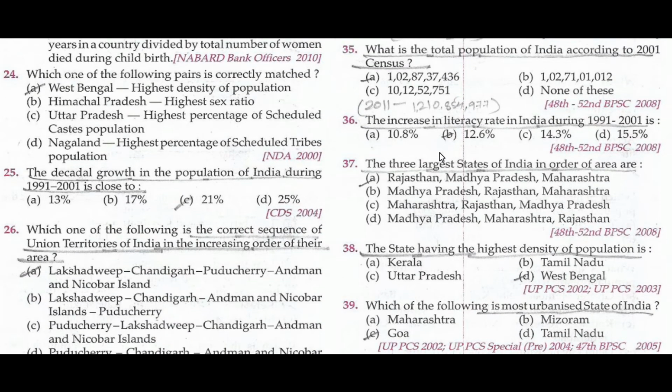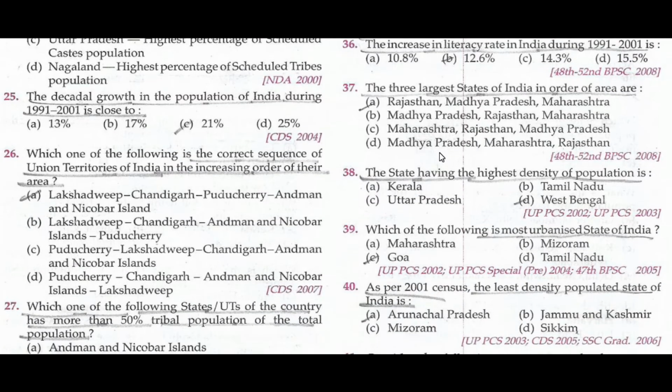Which one of the following pairs is correctly matched? West Bengal, highest density of population. The decadal growth in the population of India during 1991 to 2001 is close to 21%.